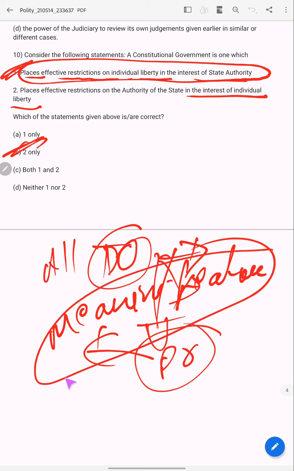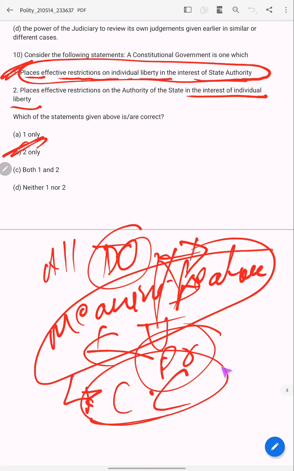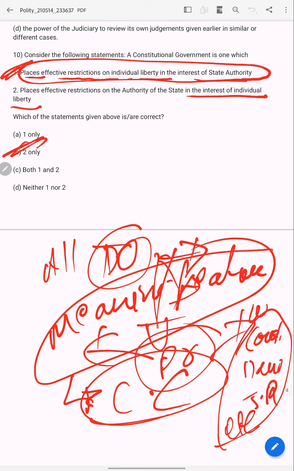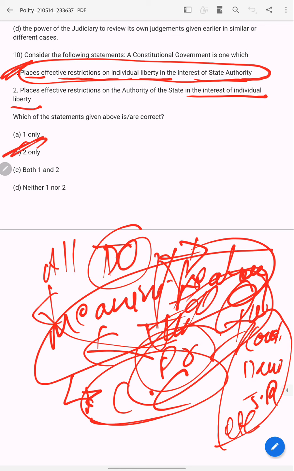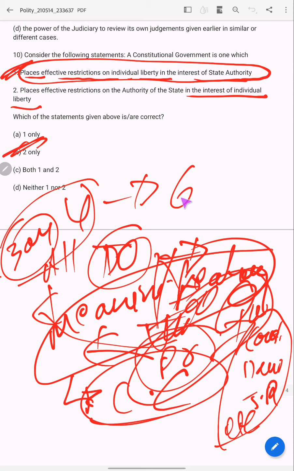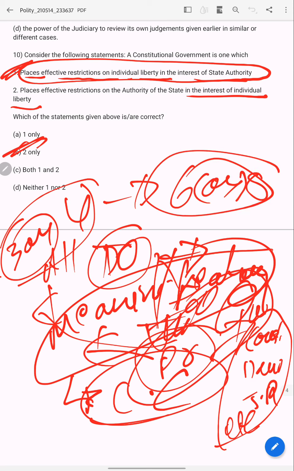If you have conceptual clarity on a few words, that is constitution, democracy, judicial review, etc., you can solve these types of questions which UPSC asks every year, at least 3 or 4 questions, that is 6 to 8 marks. You can score very easily.